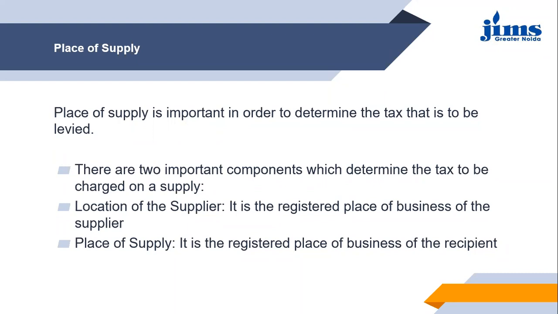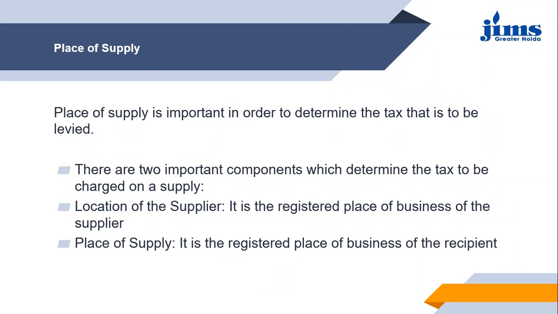Now, as you can see written here, there are two important components which determine the tax to be charged on a supply. One is the location of the supplier, and the other is the place of supply. Location of the supplier, in literal meaning under GST, is the place of business of the registered supplier.